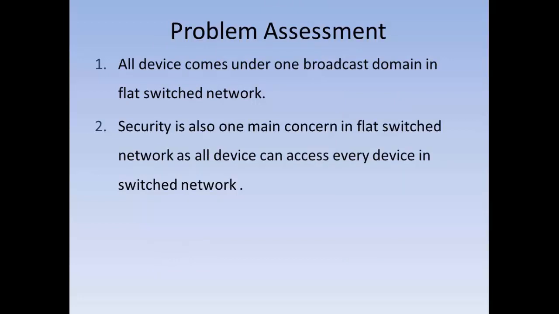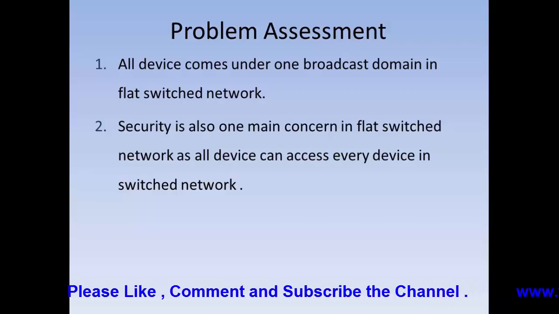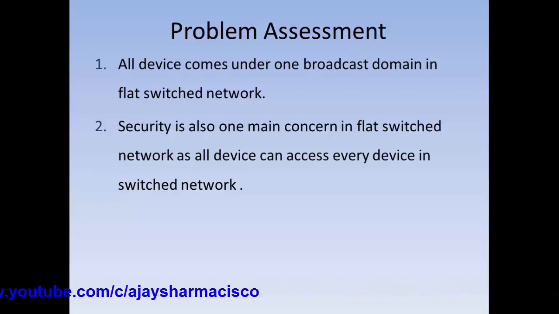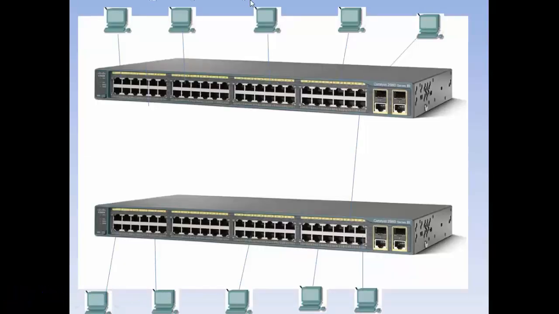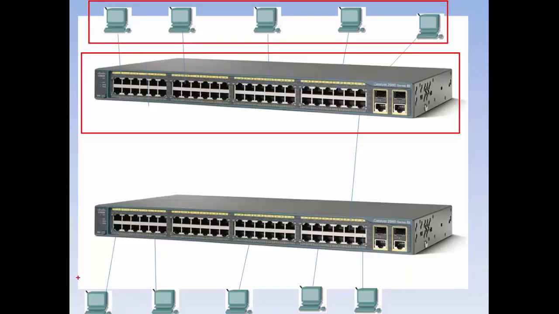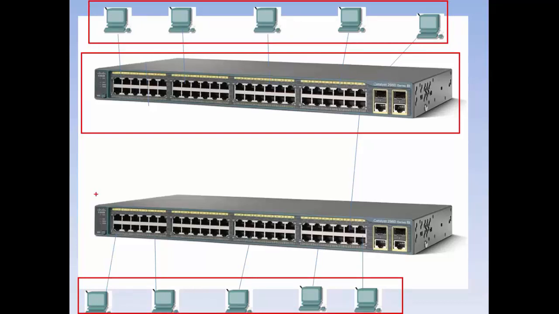But problem assessment: when a switch is able to communicate, still we are going to the topic of VLAN. What is the main problem using the switch nowadays? Look here. If we are using a hub instead of a switch, we have a problem. In a hub, all the devices in the network come under a single collision domain as well as a single broadcast domain.